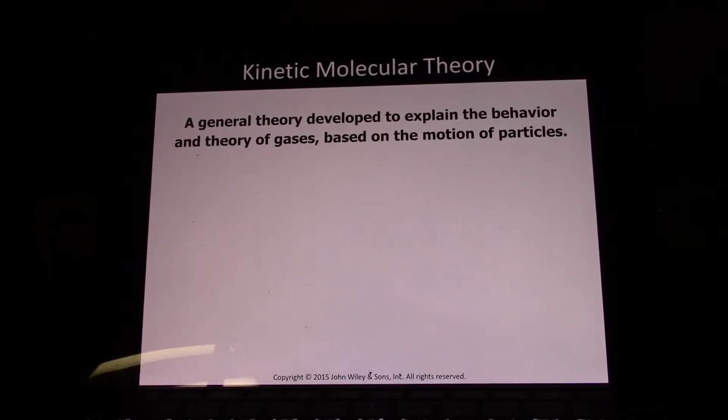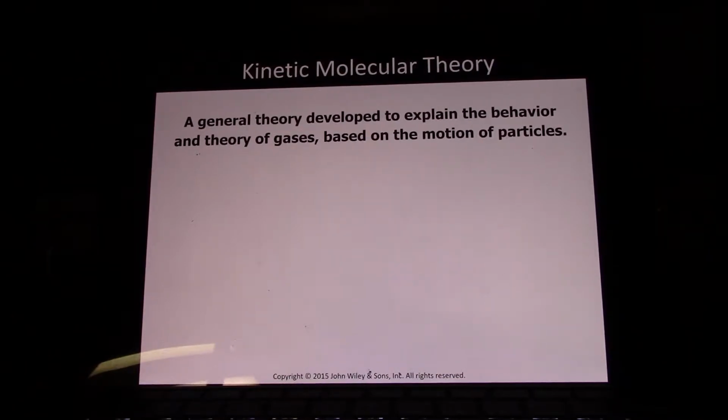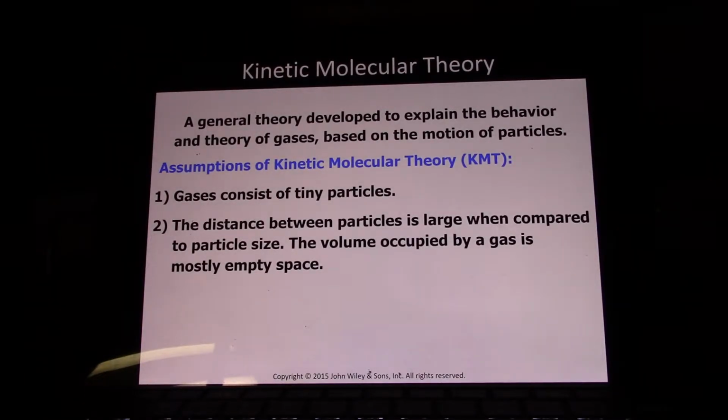Kinetic molecular theory. This is a general theory developed to explain the behavior of gases based on the motion of the particles. The assumptions of kinetic molecular theory are that, A, gases consist of tiny particles. In ideal gas theory, you assume that gas particles are actually points in space and take up no volume whatsoever, which is not true. Gas particles are real atoms and molecules, and they do take up space.